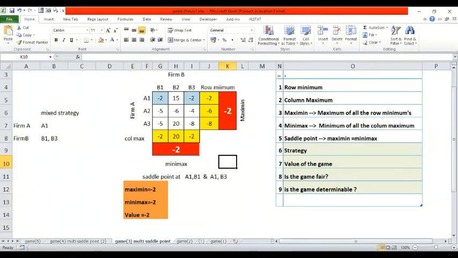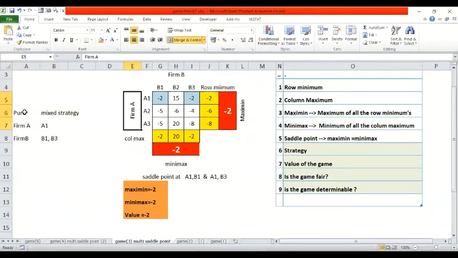Sir, the saddle point should always be the same? Row minimum and column maximum should always be the same, sir? Yes, this should match. Row minimum and column maximum should match. That will give us a saddle point. In this case, there are 2 saddle points. It need not be single. There is something called pure, and there are mixed strategies, which are told by the saddle points.